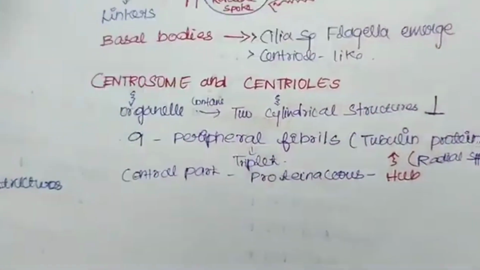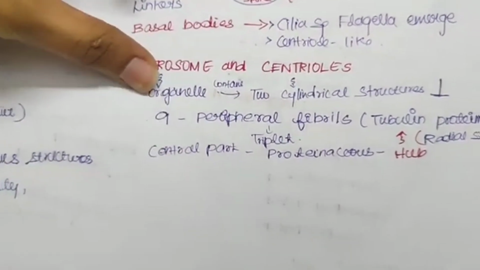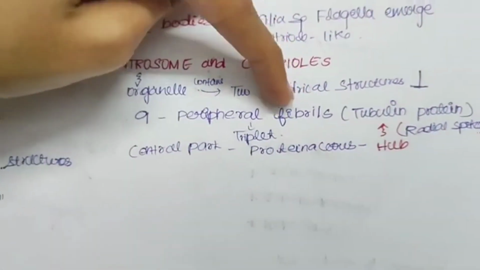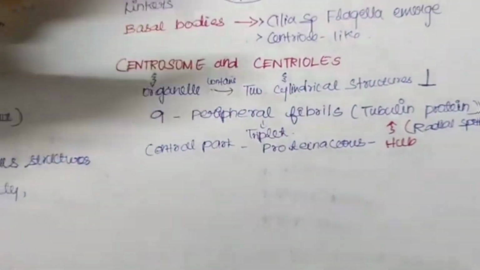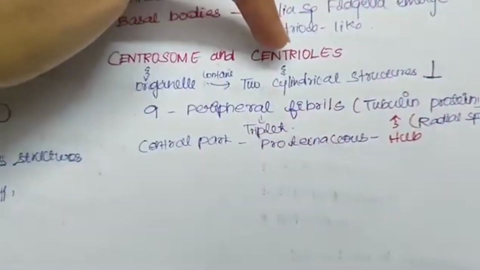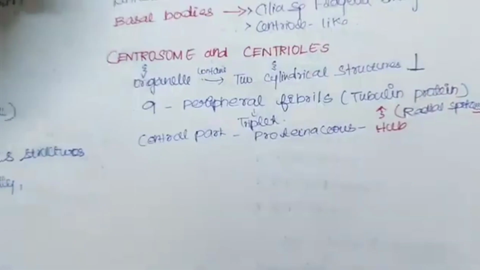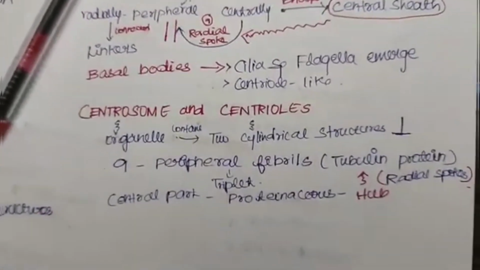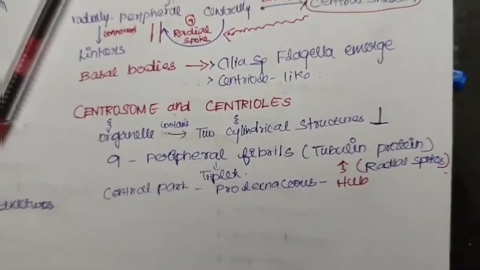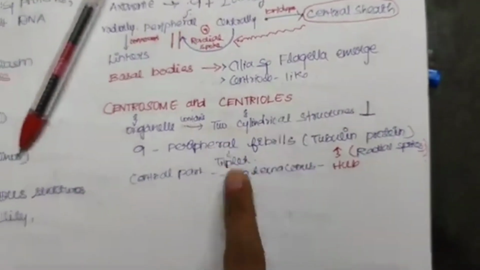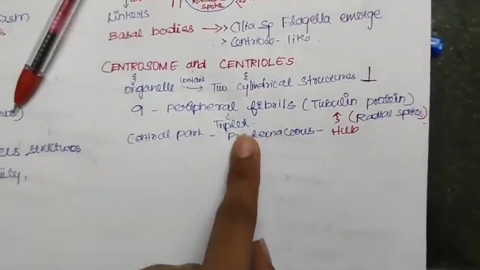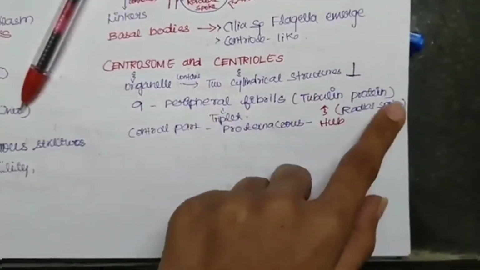Centrosome and centriole. The centrosome is an organelle which contains the centrioles. These centrioles are cylindrical in structure, and in the centrosome we have 2 cylindrical structures, that is centrioles, and they are arranged perpendicularly. As in cilia and flagella, here also we have 9 peripheral fibrils, but these are in triplets. In the case of cilia, we talked about doublets. Here it is triplets, and these are nothing but tubulin proteins.